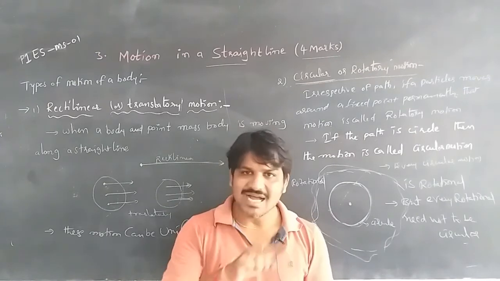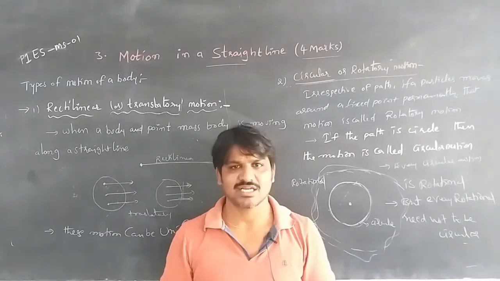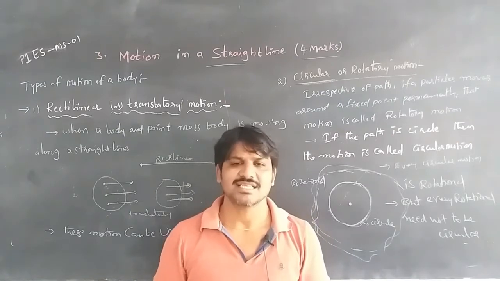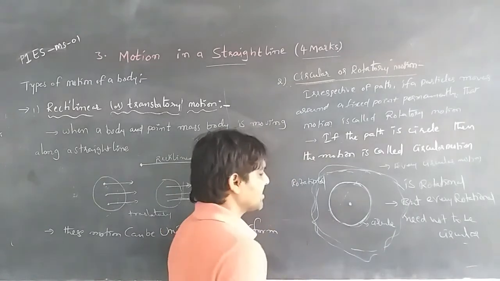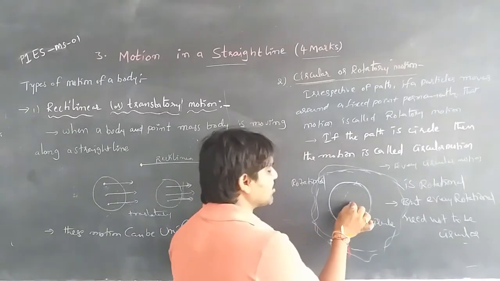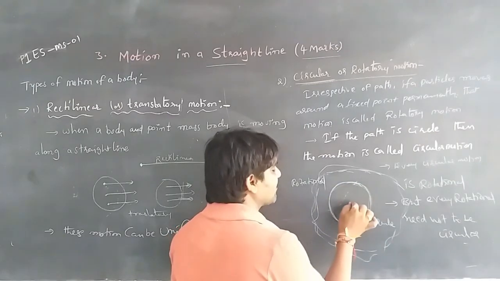If the path is circular, then only we can say it is a circular motion. Once again, when a body is rotating around a fixed point, this fixed point is called the axis of rotation.